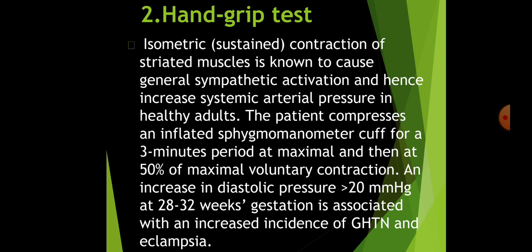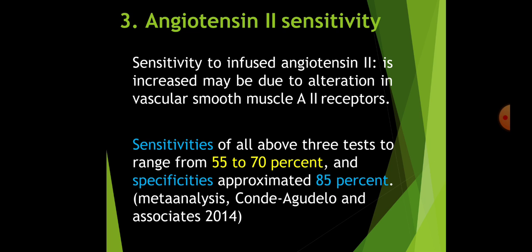One more is hand grip test. Here, isometric sustained contraction of the striated muscles is known to cause general sympathetic activation and hence increased systemic arterial pressure in healthy adults. So, how the test is performed? The patient compresses an inflated sphygmomanometer cuff for a 3-minute period at maximal, and then at 50% of maximal voluntary contraction, there is increase in the diastolic pressure of more than 20. It is again performed at 28 to 32 weeks of gestation, and it is associated with increased incidence of gestational